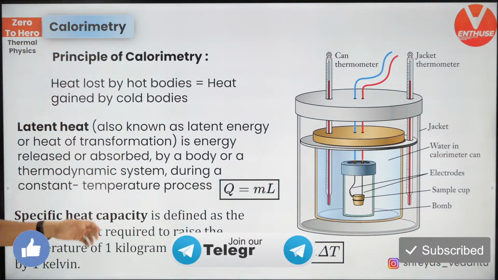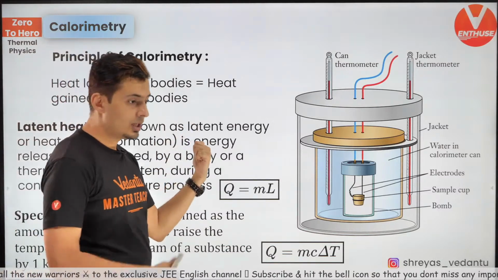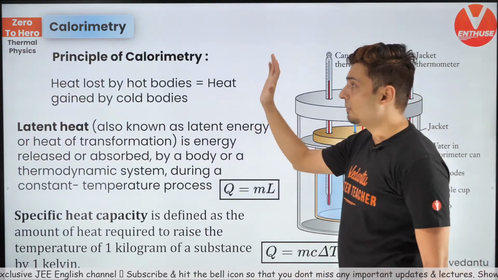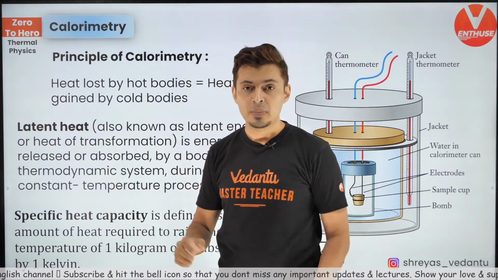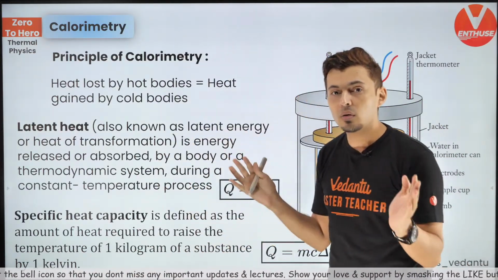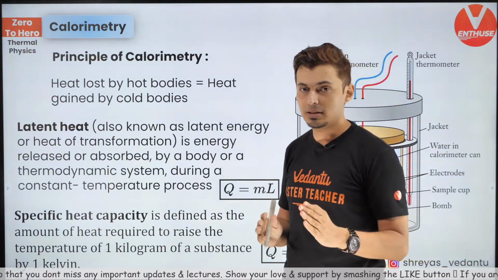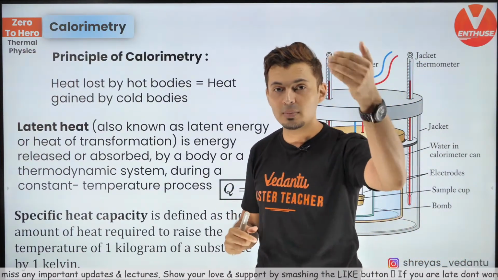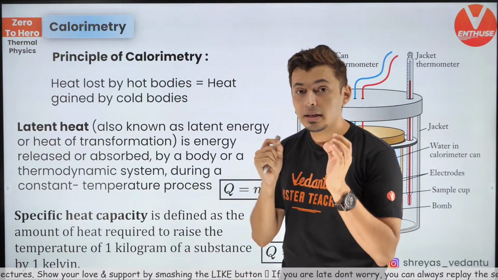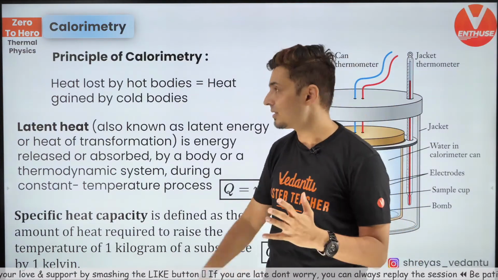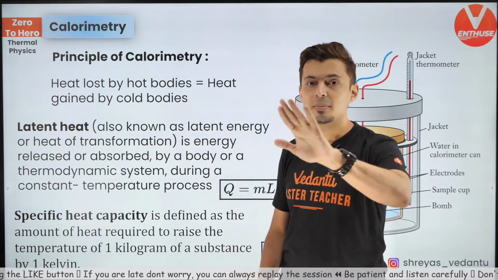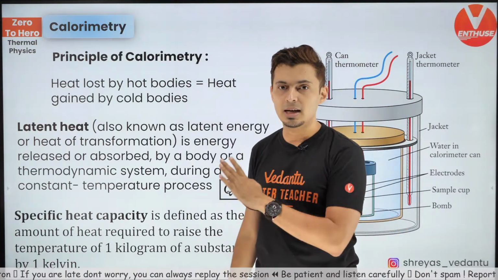Okay, now before going to the next question, I would like to give you the next set of formulas for calorimetry. So we are going to calorimetry questions also now. Remember, the principle of calorimetry says whenever you have an insulated box, nothing can come inside, nothing can go outside. In those situations, what will happen? The hotter bodies will become cooler, the colder bodies will become hotter. In this process, the heat which is lost by the hot bodies will be the heat which is gained by the cold bodies. This is the principle that you have to stick to throughout the chapter of calorimetry.